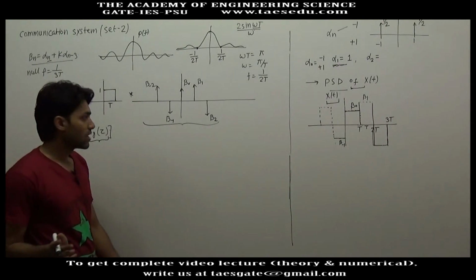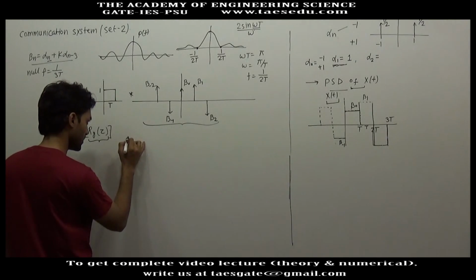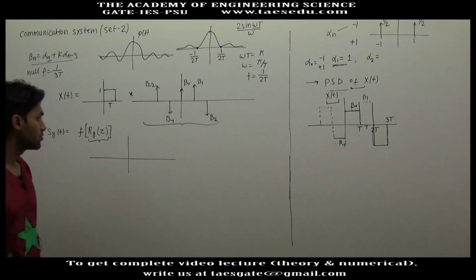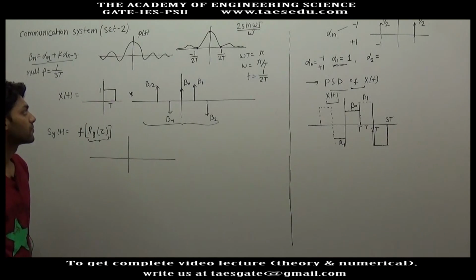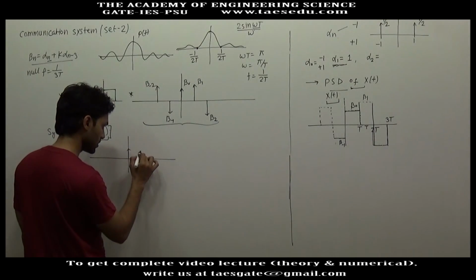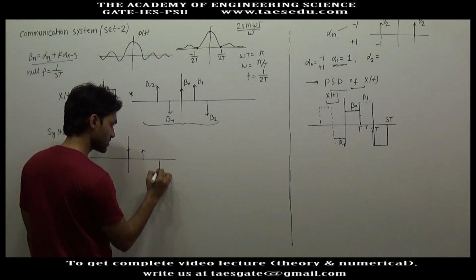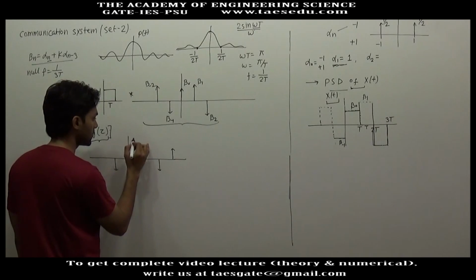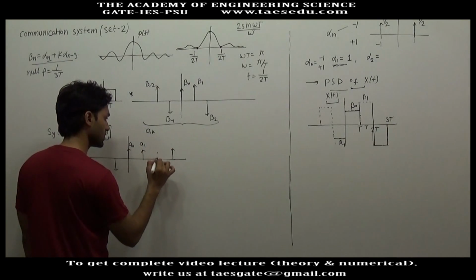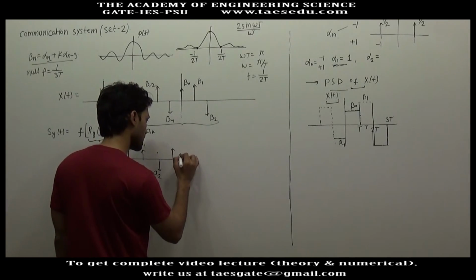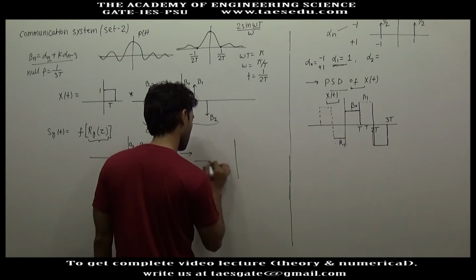In line coding we have already studied this. If you don't understand it now, I would recommend you to study the theory lecture of line coding. There we studied that if you have a sequence of impulses whose strengths are random, let's say its strength is ak, this will be a naught, this is a1, this is a2, this is a minus 1, its autocorrelation function will again be a sequence of impulses.